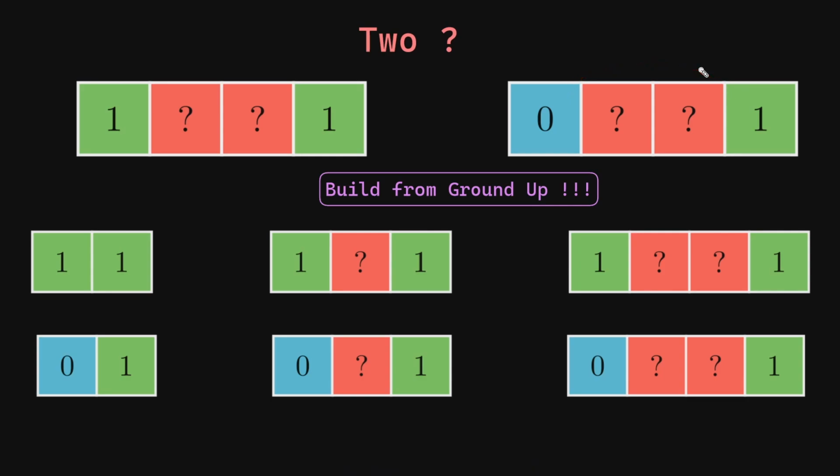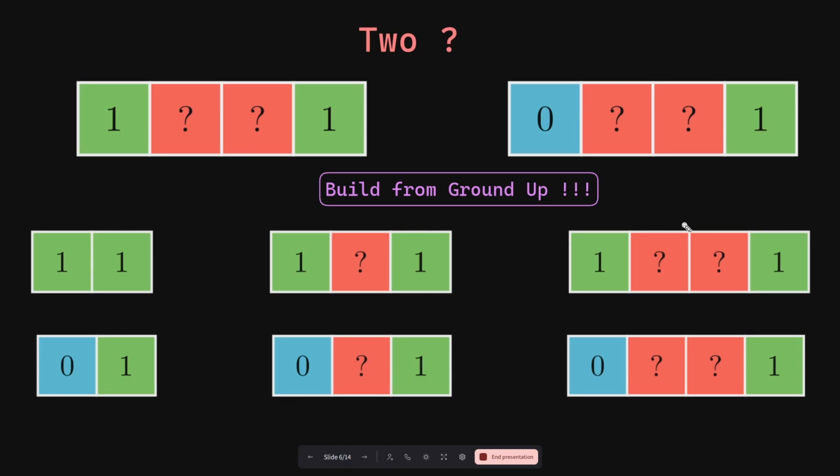At this point, of course, you can do some case analysis on paper and conclude that the parity of both of these configurations will never change. But I want to show you a very cool argument to arrive at that conclusion. Notice that if you have two question marks over here, then it must mean that you started with this initial configuration with no question mark, and in round 1 you must have inserted one question mark, and in round 2 you must have inserted the other question mark.